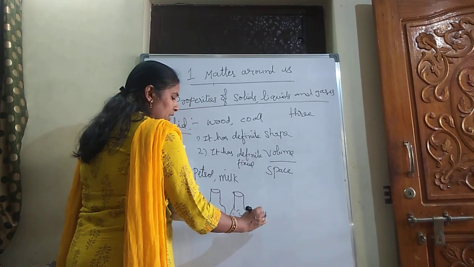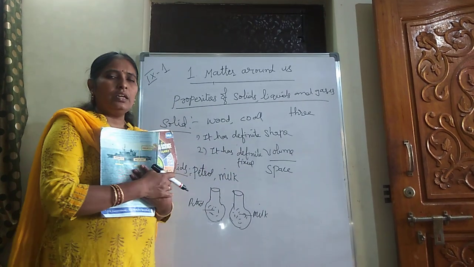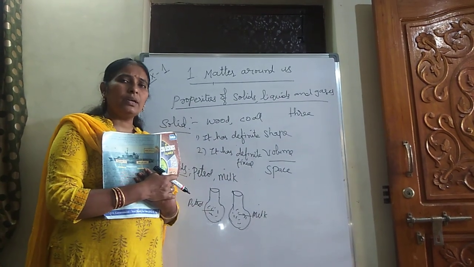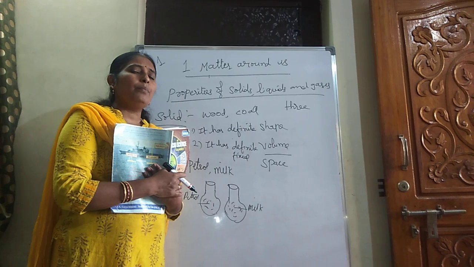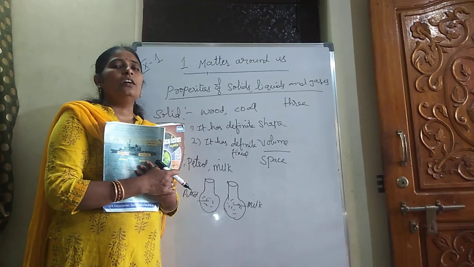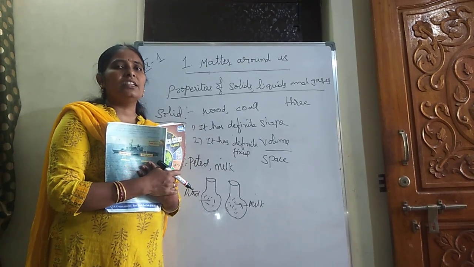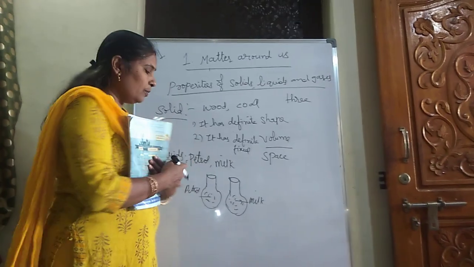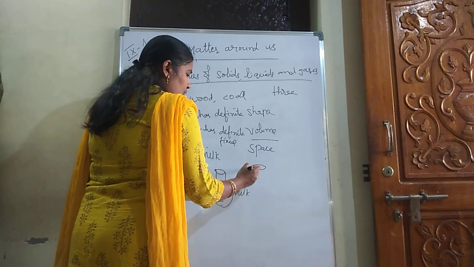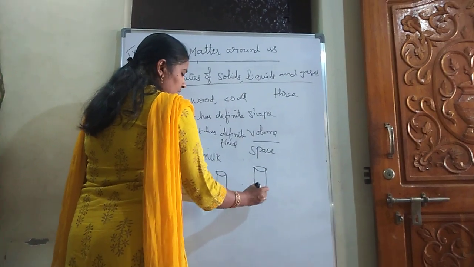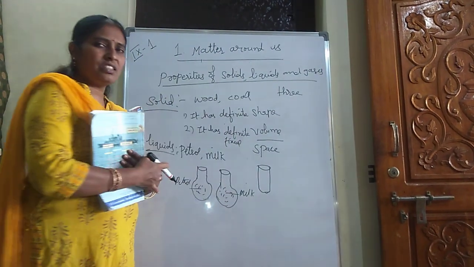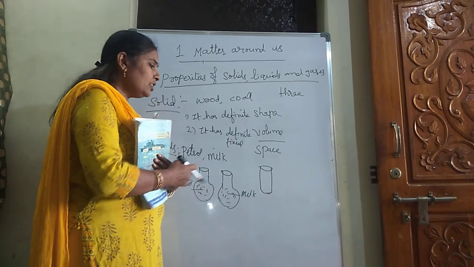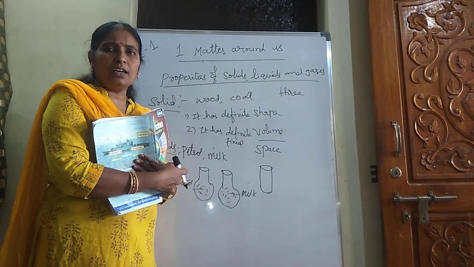When we take 1 liter of milk and 1 liter of petrol in the same containers, if anybody asks what the shape of that petrol and milk is, you will say it takes the shape of the container, a round bottom flask shape. Suppose the same 1 liter of milk is transferred to a test tube. Now if anybody asks what the shape is, definitely we will say that it takes the shape of the container.